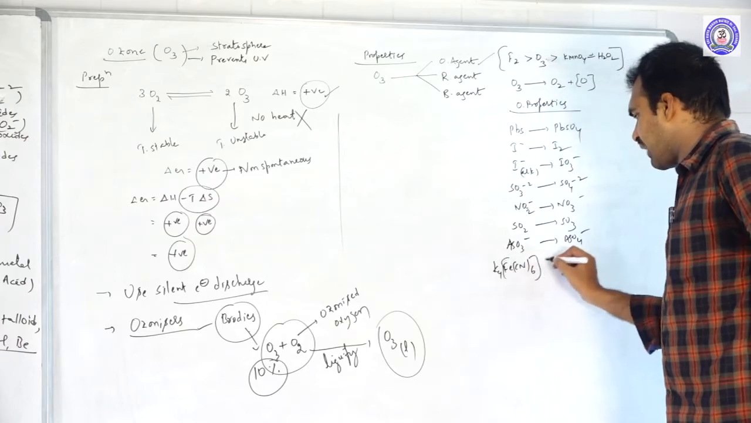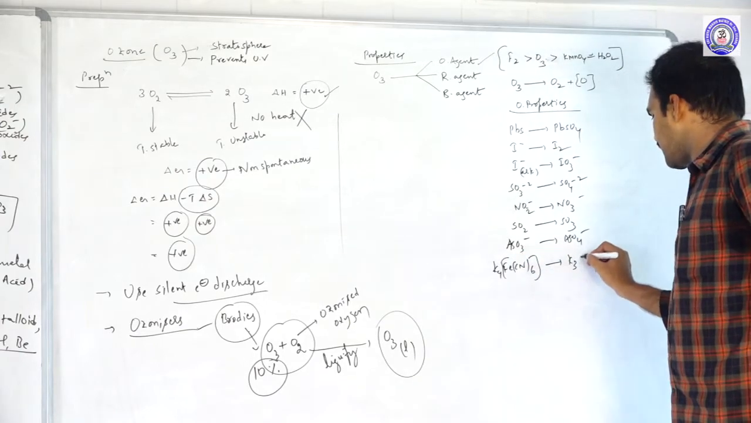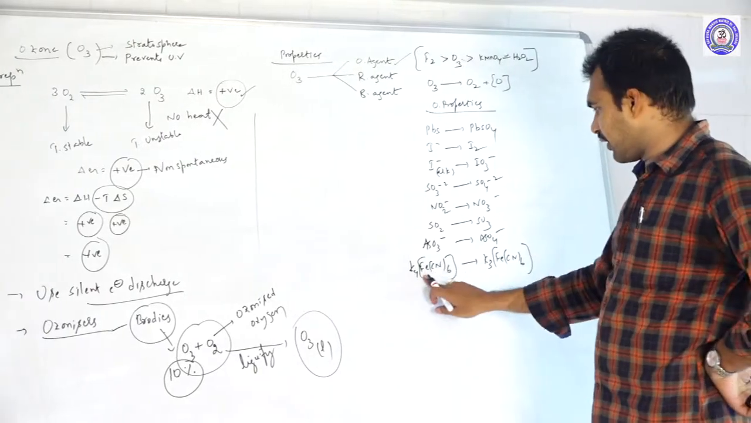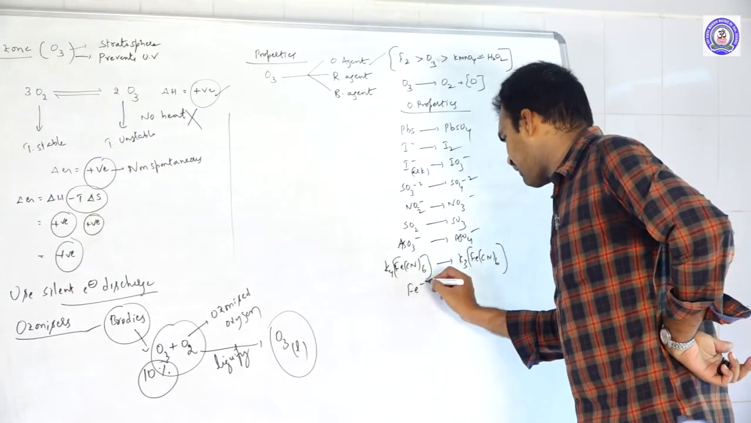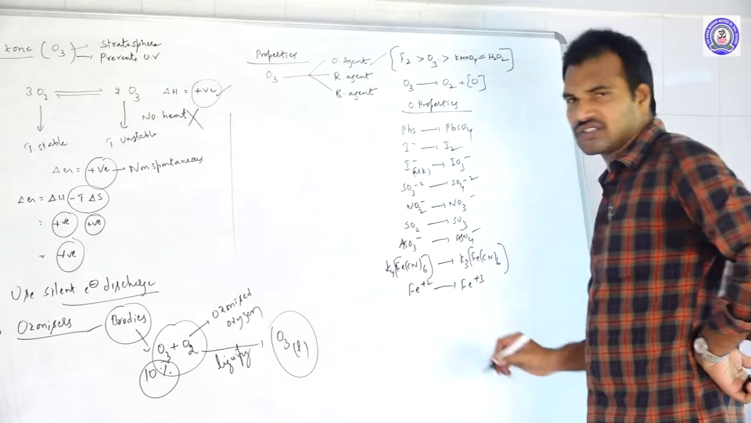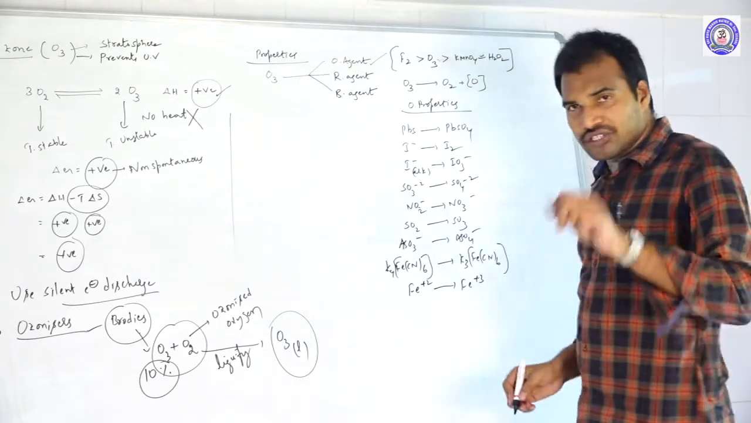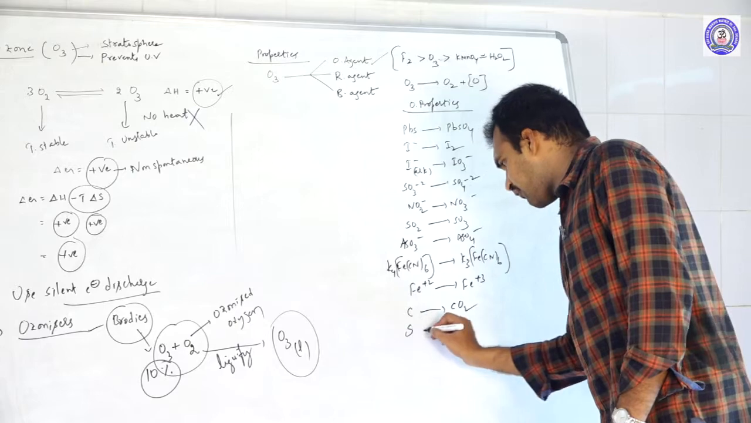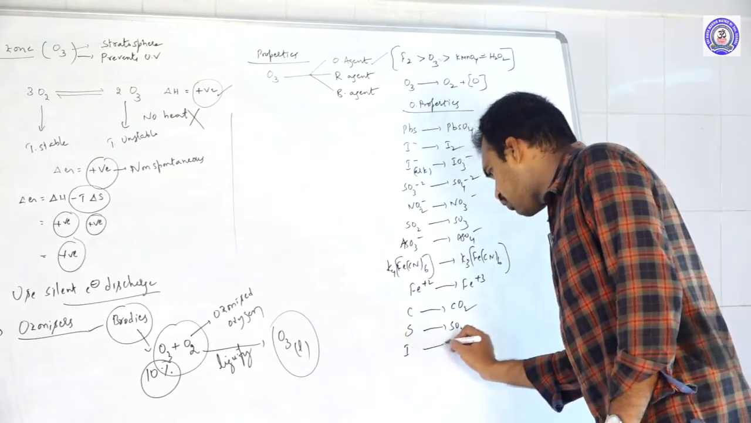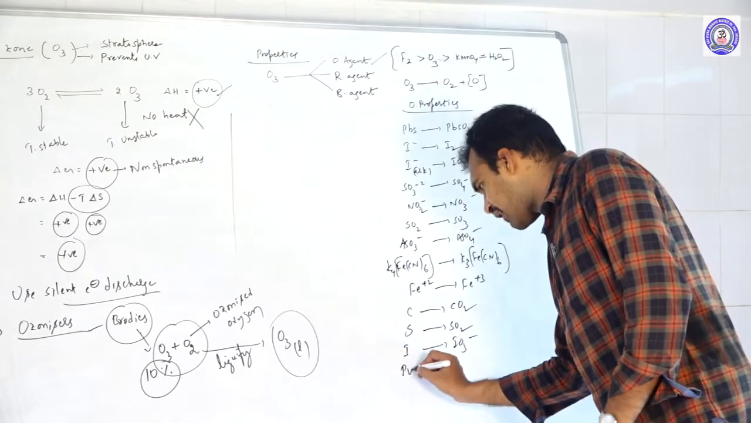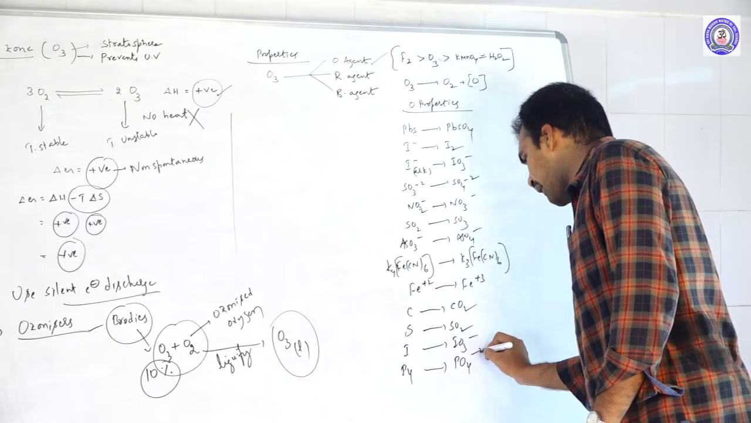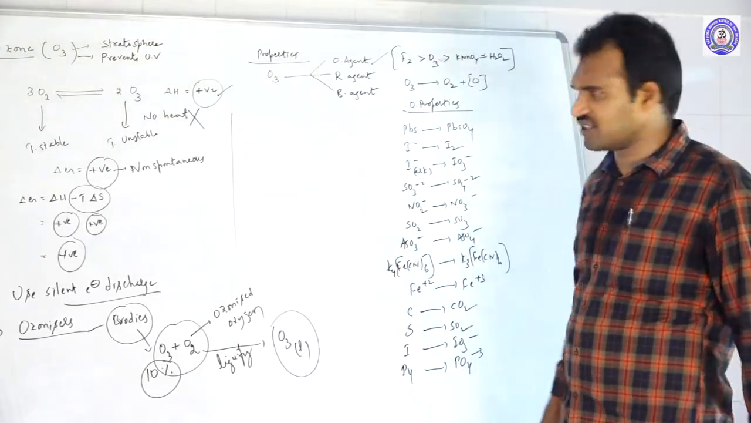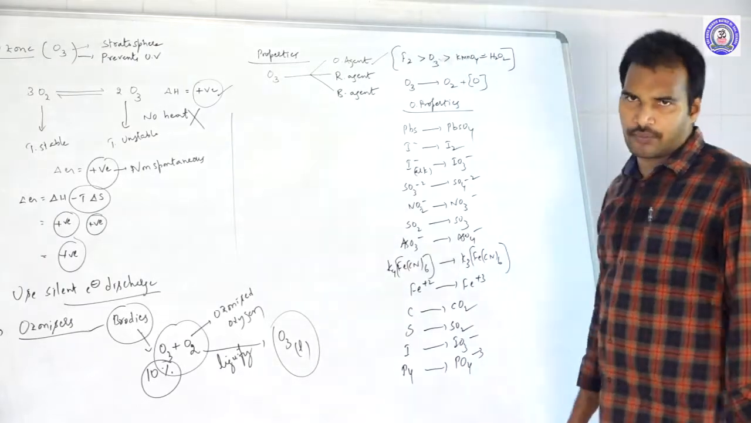K4[Fe(CN)6], potassium hexacyanoferrate(II), to K3[Fe(CN)6], potassium hexacyanoferrate(III), means Fe plus 2 becomes Fe plus 3. Simply, ferrous ions are oxidized to ferric ions. And one more thing, all the non-metals: carbon into carbon dioxide, sulfur into sulfur dioxide, iodine into IO3 minus, and phosphorus into phosphate. Like this, all the non-metals are converted into their highest oxidation states. Like this, it shows the oxidizing properties.